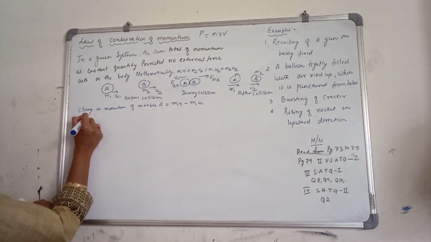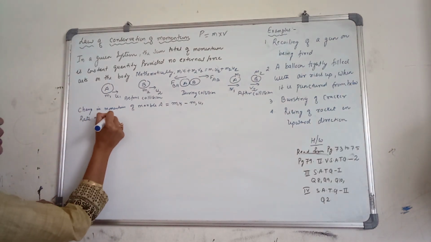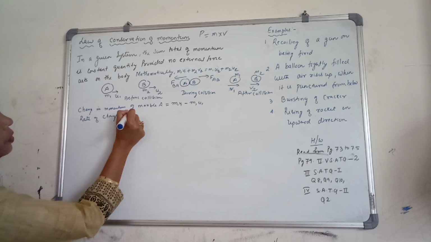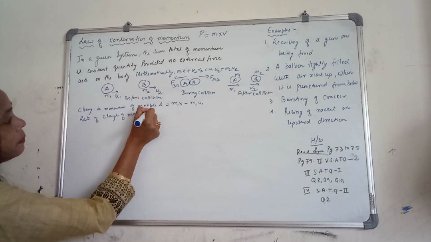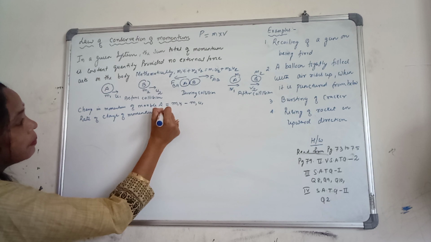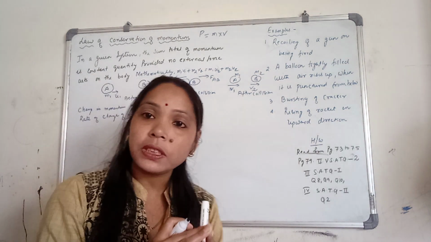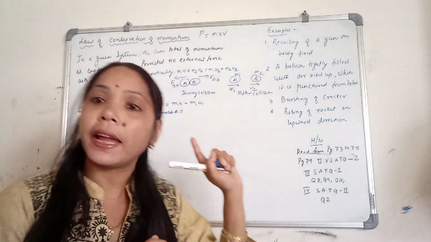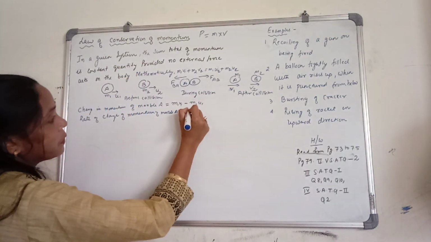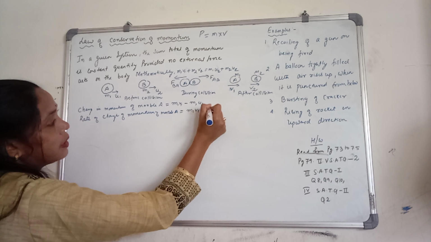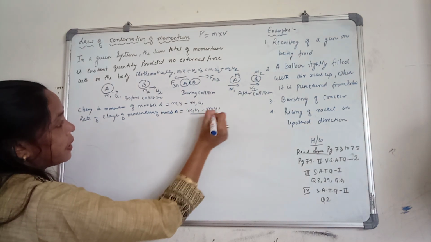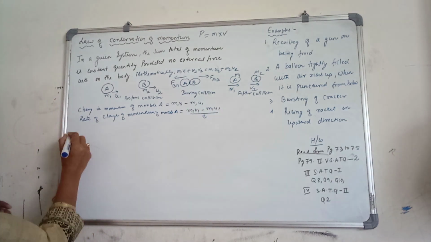Now the rate of change of momentum of marble A: rate means we have to divide this by time. So this will be m1 v1 minus m1 u1 divided by t.